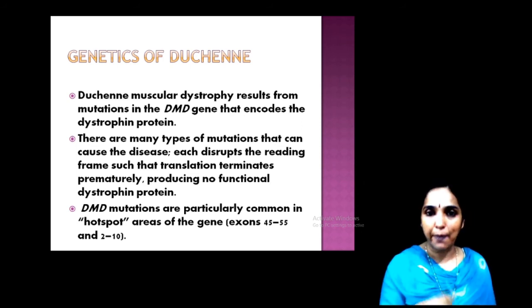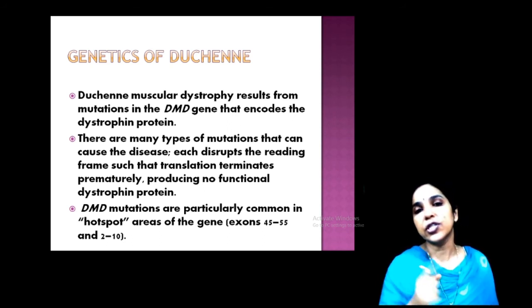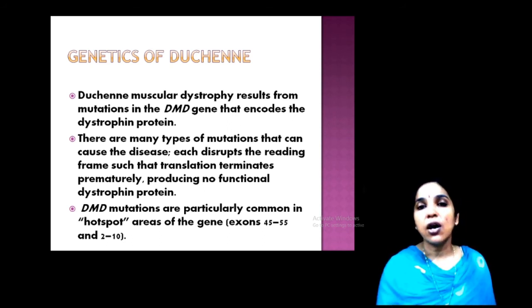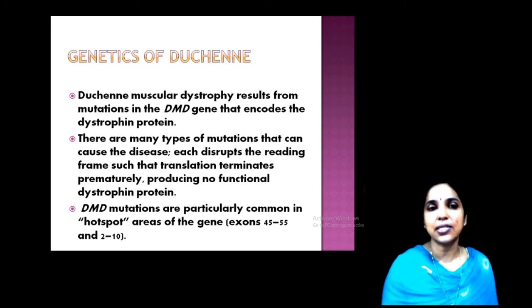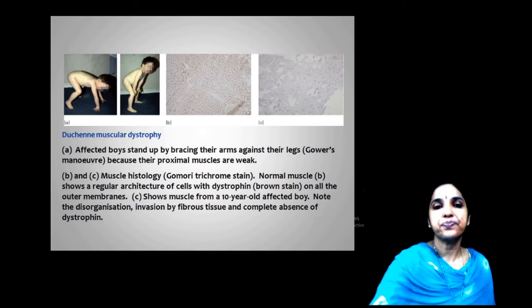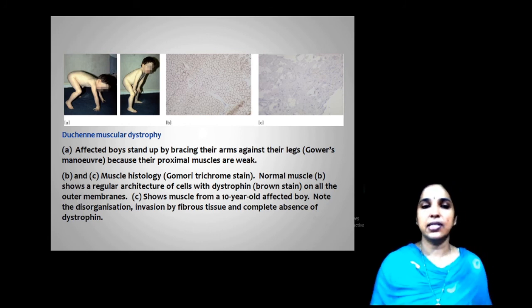So the DMD gene encodes the protein, namely the dystrophin protein. Dystrophin protein production, or its translation, terminates. That's the reason for DMD. You can see the affected boys stand up by tracing their arms against their legs. Proximal muscles are weak.